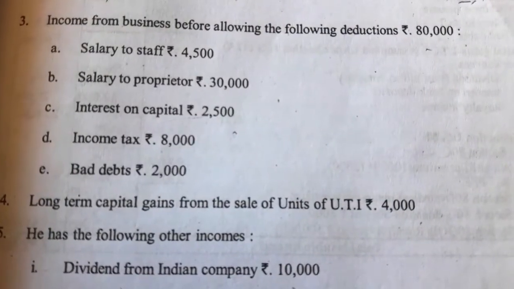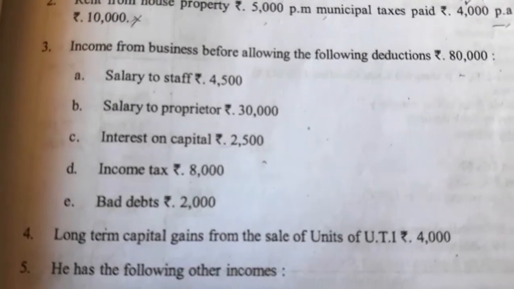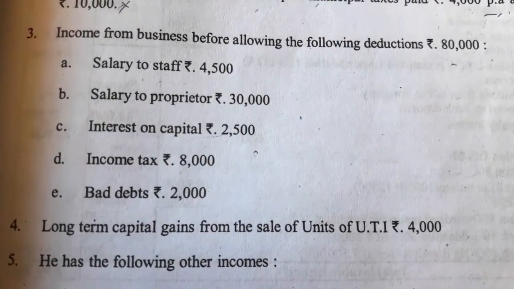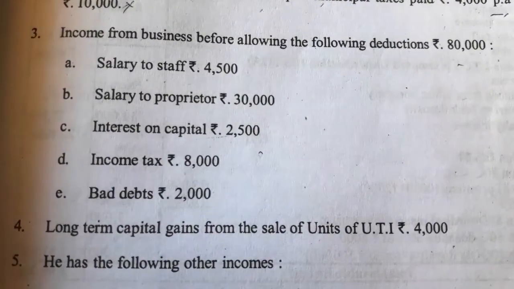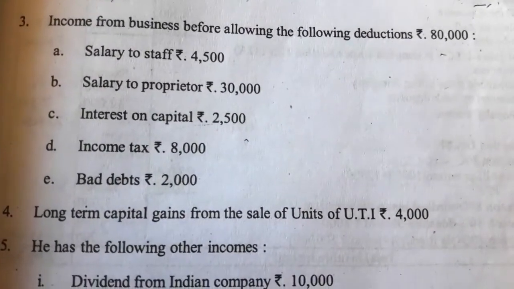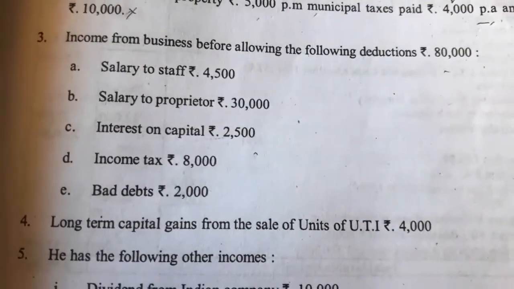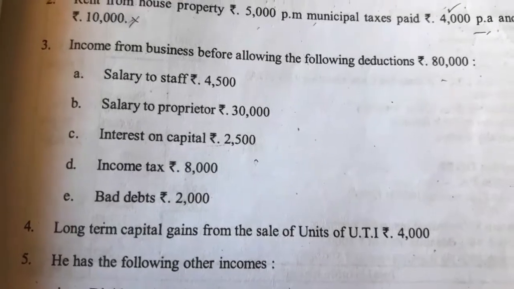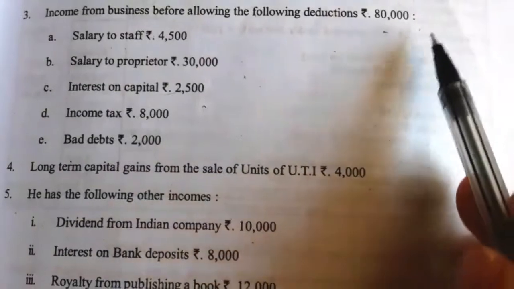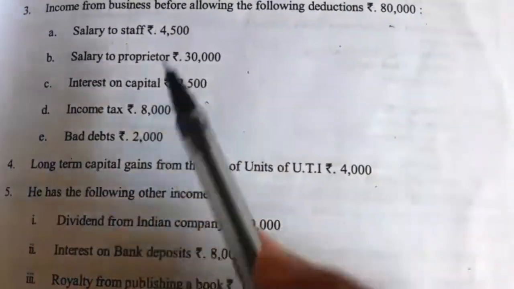Next head to compute the gross total income is business income, section 28. Under that we have the third point: income from business before allowing the following deductions, rupees 80,000. Salary to staff rupees 4,500, salary to proprietor rupees 30,000, interest on capital rupees 2,500, income tax rupees 8,000, bad debt rupees 2,000. So the given amount of income from business is 80,000, and this is given before allowing these deductions.